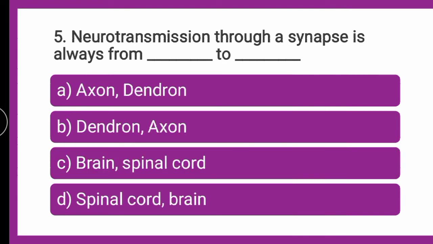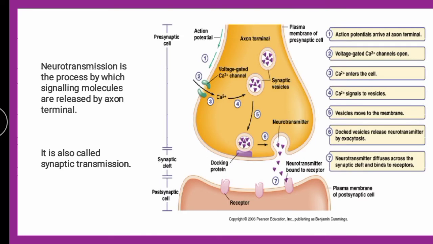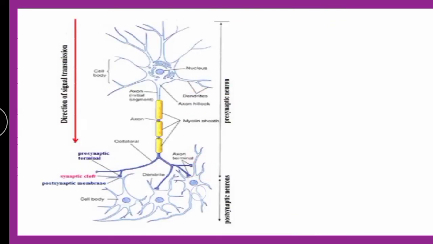Next question is, neurotransmission through a synapse is always from dash to dash. Whether the neurotransmission through a synapse is from axon to dendron, from dendron to axon, from brain to spinal cord or from spinal cord to brain. A synapse basically exists between the neuron cells. First we will look at this synapse. These are the dendrites of the presynaptic neuron, and this is the axon.